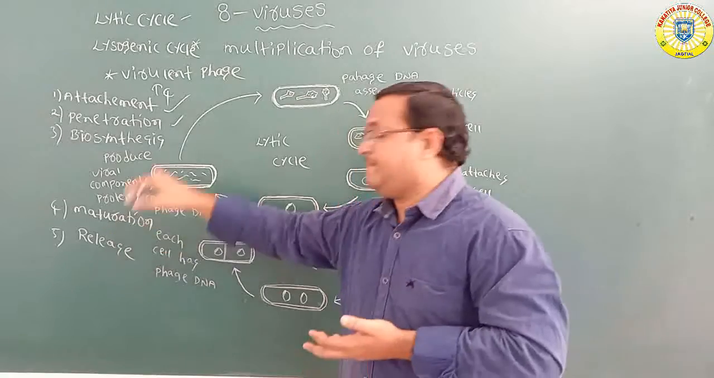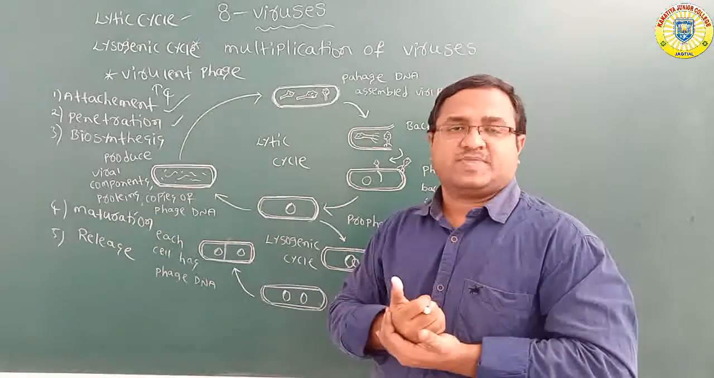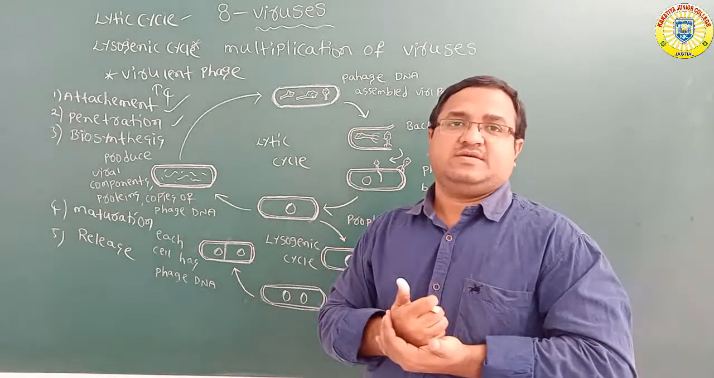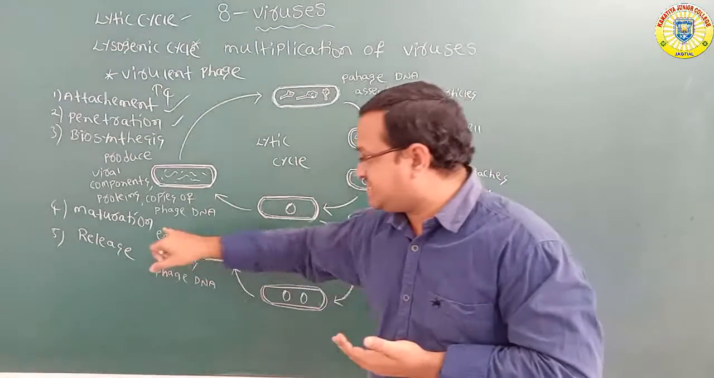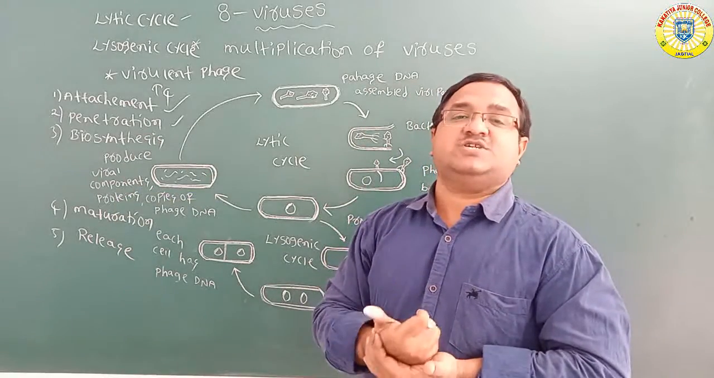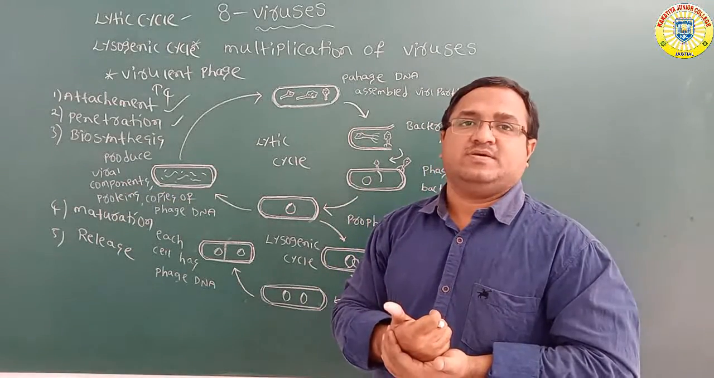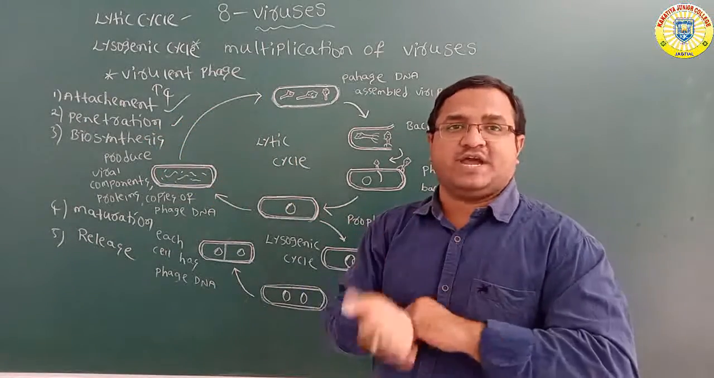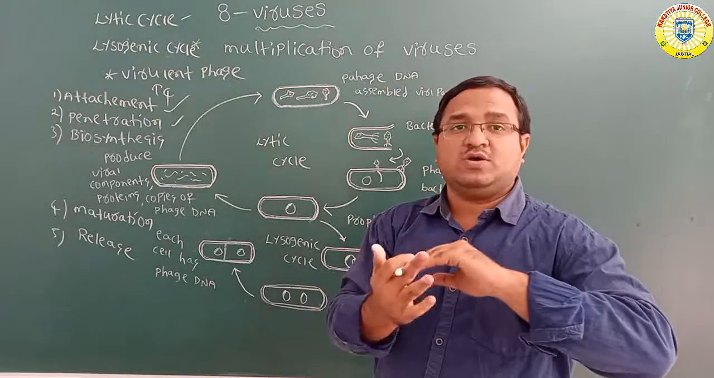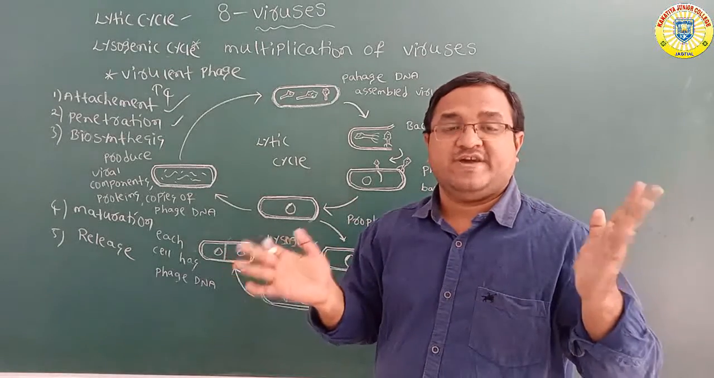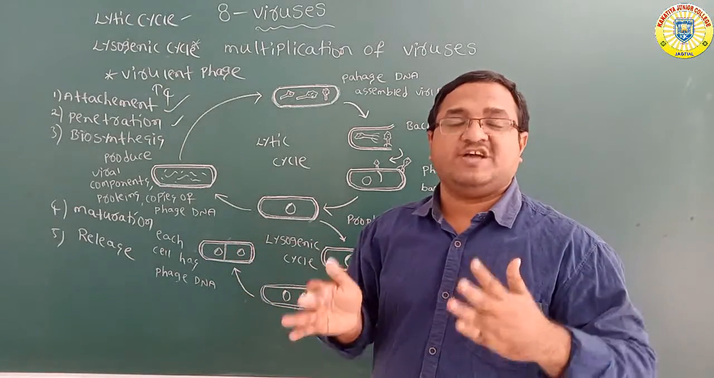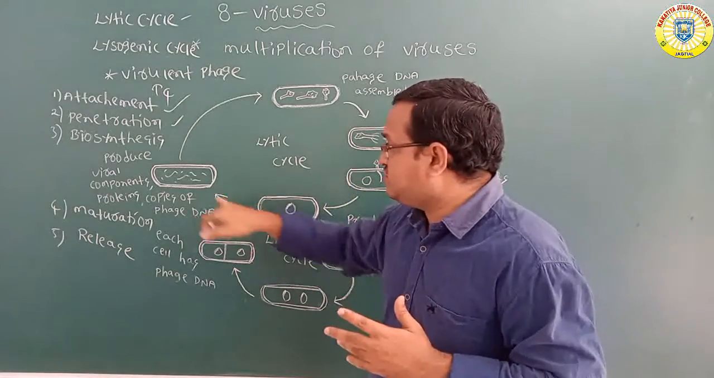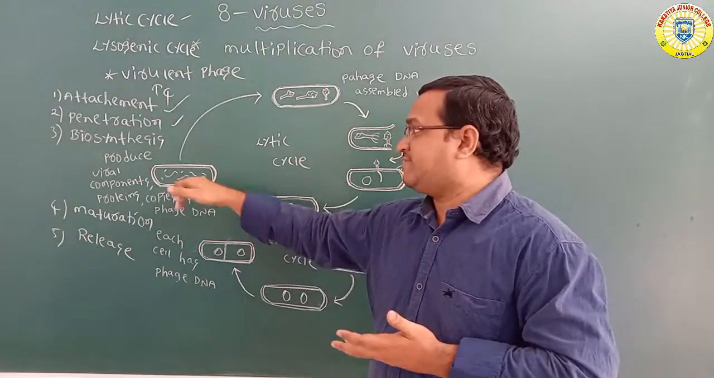Okay, biosynthesis. Next, after biosynthesis, the fourth stage, maturation. In this maturation, the phage DNA and capsid proteins are assembled into complete phage particles. Phage particles we also call virions. Complete virions are produced here.